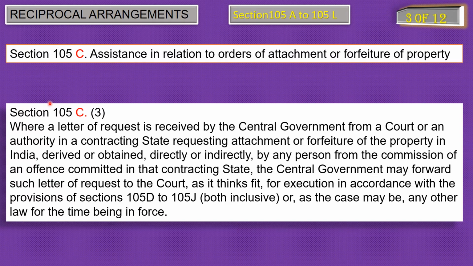Now, subsection 3 of section 105C speaks about foreign courts asking the Indian government and Indian courts to implement their orders of attachment and forfeiture of a property of a person which the foreign court thinks has been obtained by that person by committing an offence in their country. With this, the topic assistance in relation to orders of attachment or forfeiture of property as per the provision of section 105C has been covered.